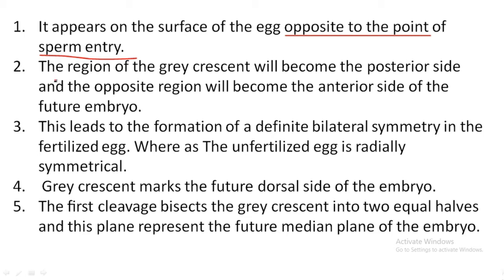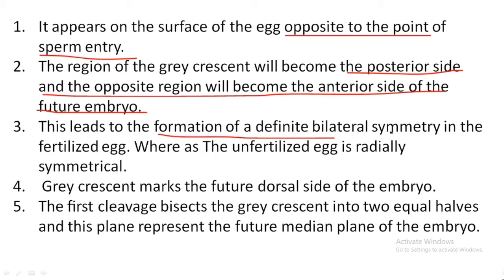The second point is the region of the gray crescent will become the posterior side, and the opposite region will become the anterior side of the future embryo, right? And this leads to the formation of a definite bilateral symmetry in the fertilized egg, whereas the unfertilized egg has radial symmetry, right?